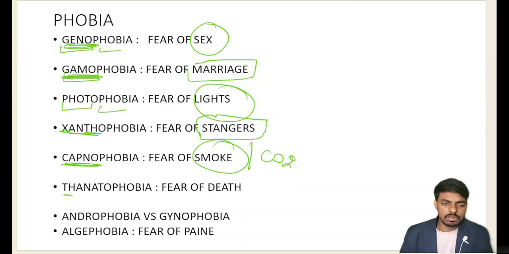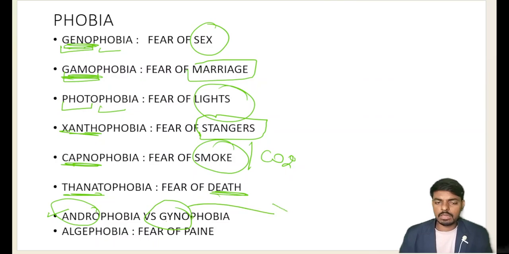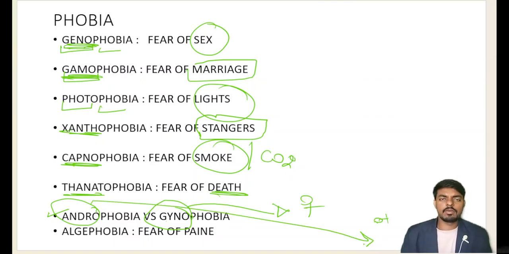Thanatophobia is the fear of death, and then androphobia versus gynophobia. Andro means male, and gyne means female. So irrationally getting fear of every female is what we call gynophobia, and irrationally getting fear of the male is what we call androphobia. Irrational fear towards the male is androphobia. Irrational fear towards the female we call gynophobia.